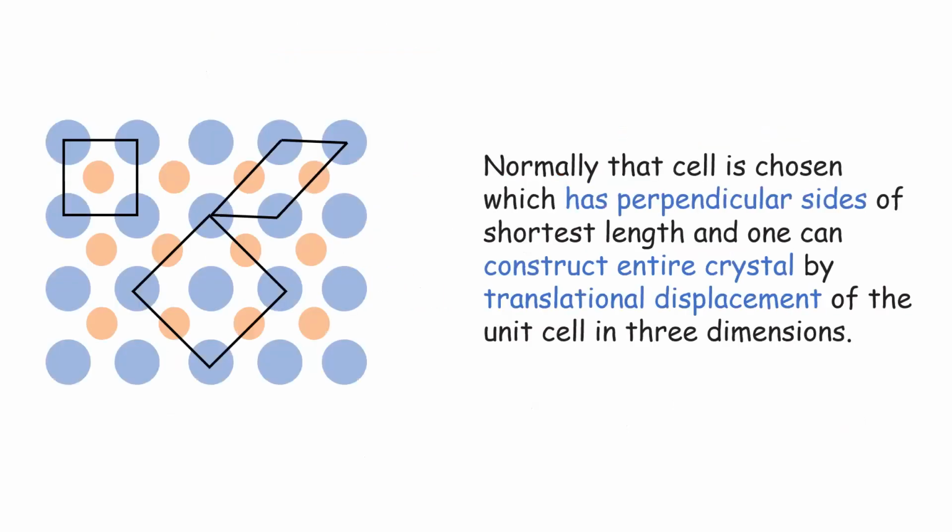A few things regarding unit cells. Now these are just, you can say, trivia knowledge about unit cells, that generally the unit cell which has perpendicular sides is chosen. So you can see that this can also be chosen and this can be chosen. Generally this is excluded. Okay, if you have a choice, then this is a unit cell. Again, the word chosen means what? It means all of these are unit cells, but we have to choose one of those. We essentially chose this one, if you remember, for square close packing, and this was due to the coordination number, right? Okay, now this is again trivia, you don't have to remember it.